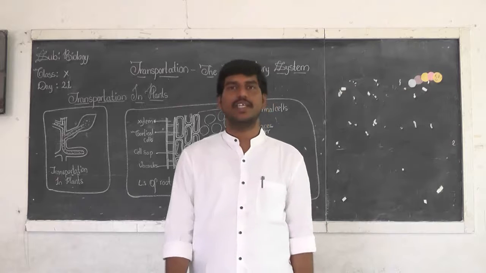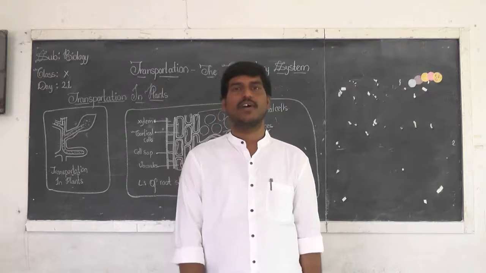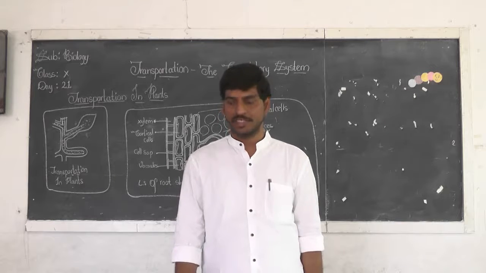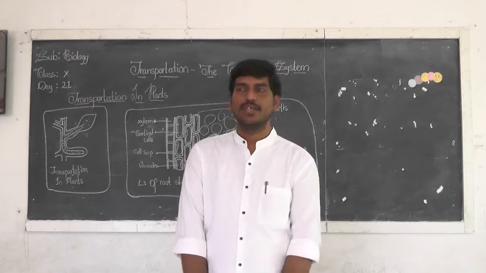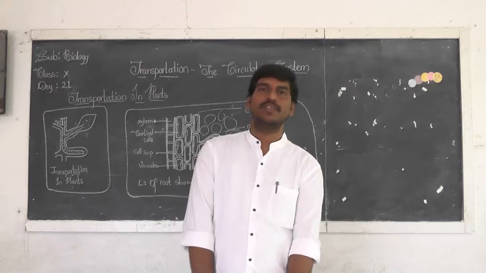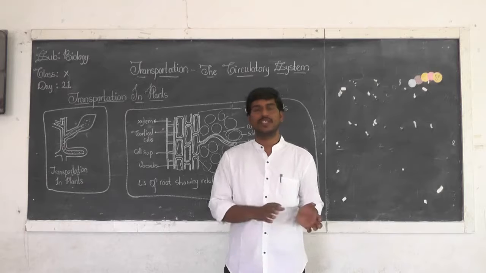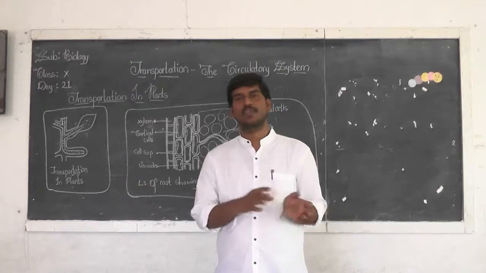What we have studied is the transport system or circulatory system of human beings, and also how the transport system is different in different organisms. In this chapter we have studied that the transport system is useful in transporting useful materials from one place of the body to another.